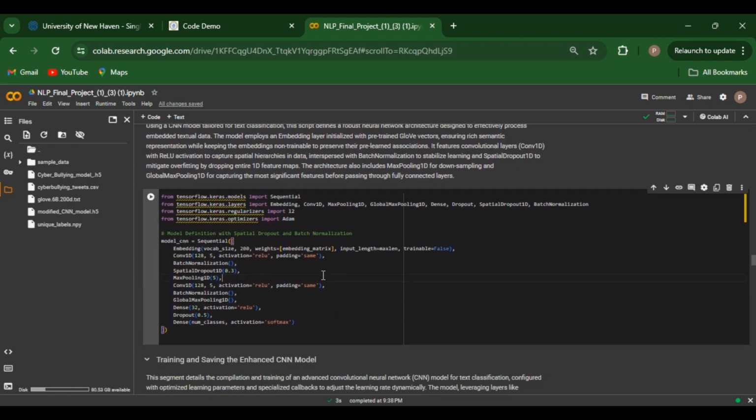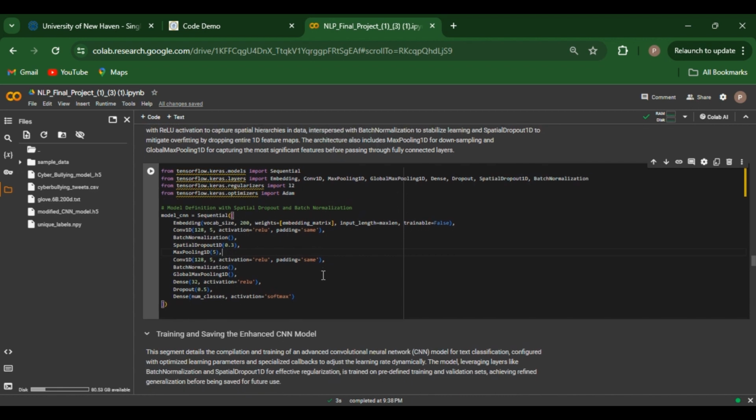In this code, we define an alternative neural network architecture using convolutional layers. This model is particularly good at capturing spatial hierarchies in data. We include a spatial dropout and batch normalization to optimize training and prevent overfitting.